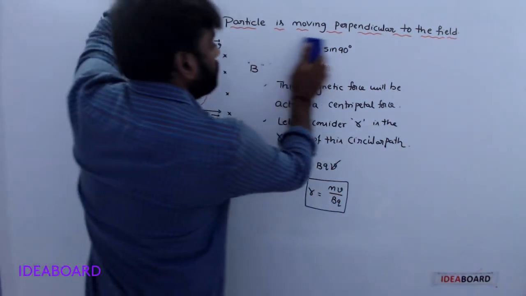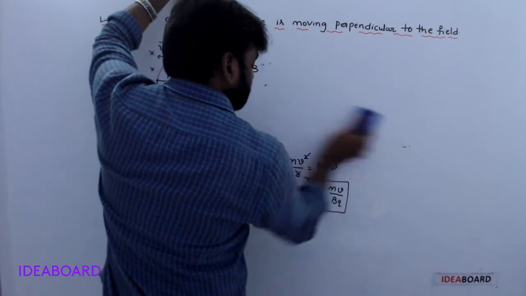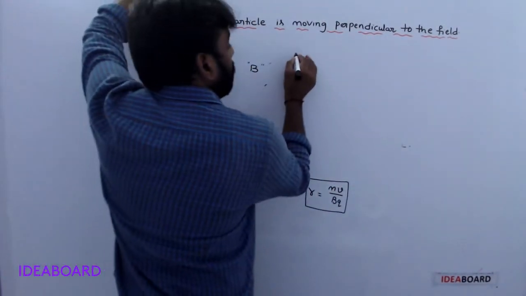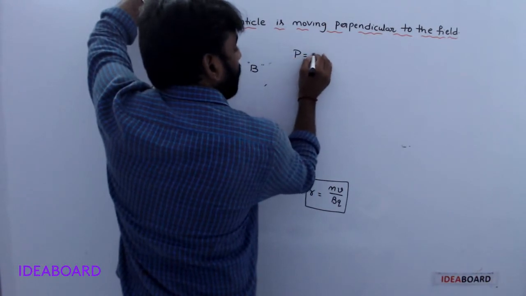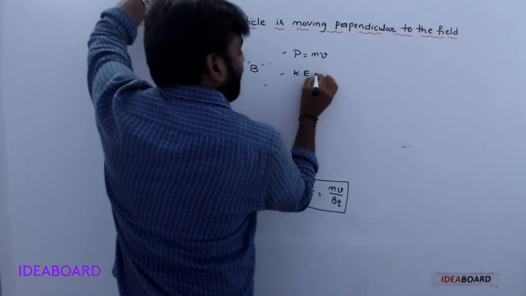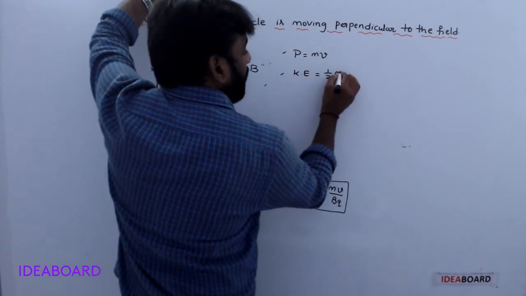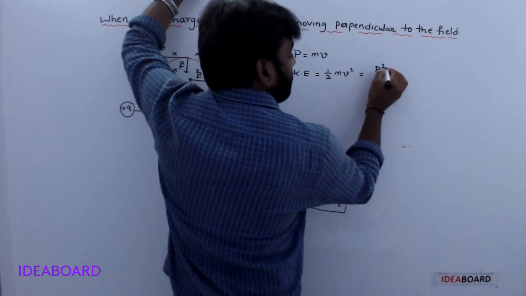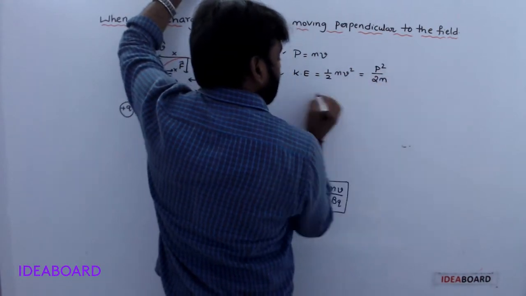Now, you know momentum is equal to mv. Kinetic energy is equal to half mv square. It is also written as p square by 2m.